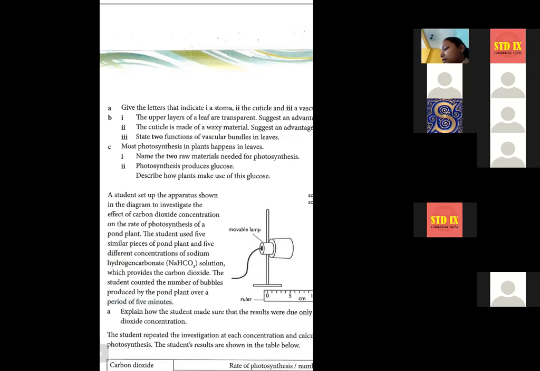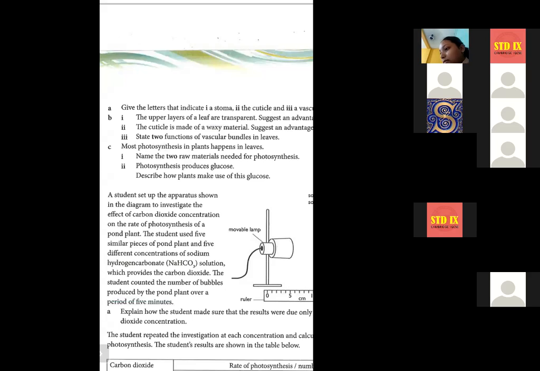Who else can tell me? Ma'am, I will tell. How many types of vascular bundles are there? There are two types of vascular bundle, ma'am. Yes, and they are? Xylem and phloem. Okay, so xylem and phloem. Now Rupanjan, you tell me another function.